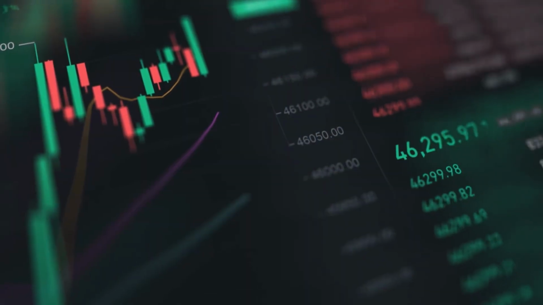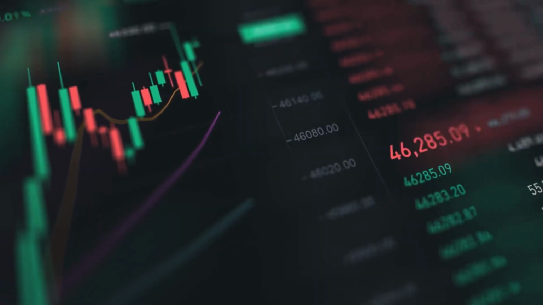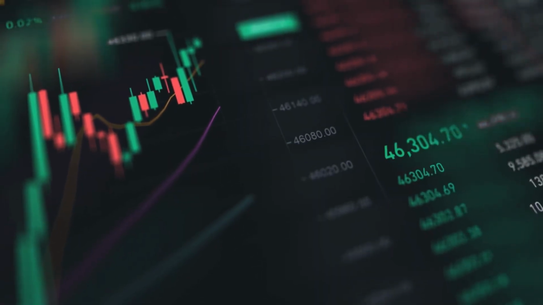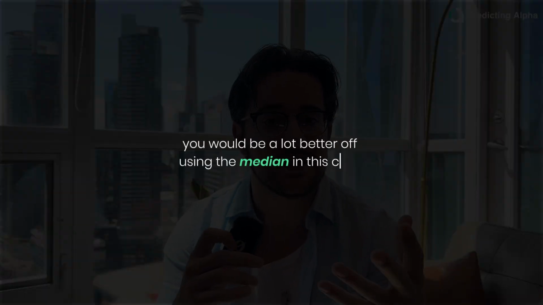And in trading, this really matters because once in a while, you'll have really crazy moves. Let's say a flash crash or something of that nature happens. And let's say you were trying to understand the typical daily move for a ticker, you would be a lot better off using the median in this case.